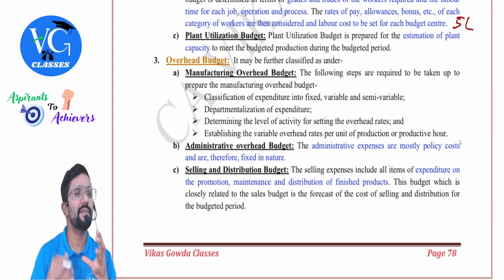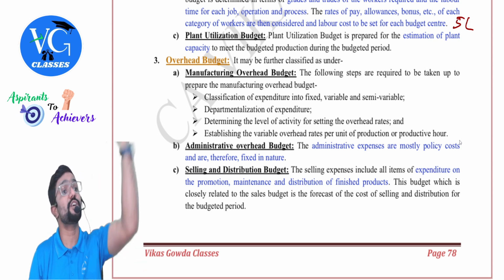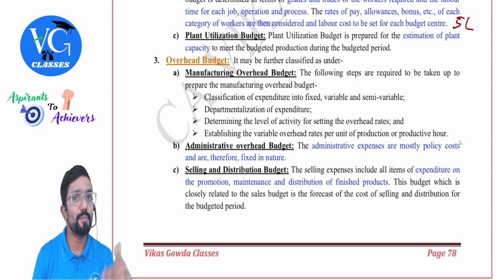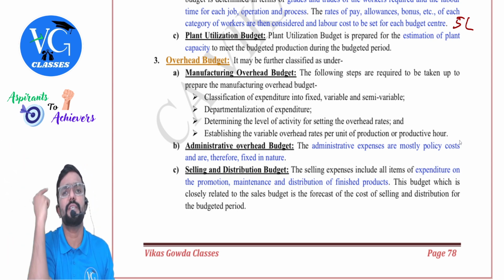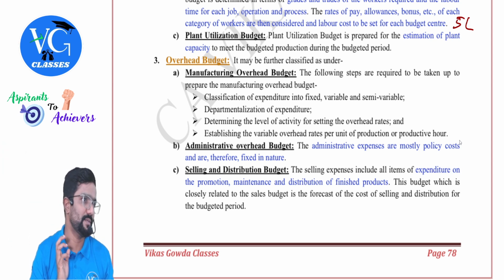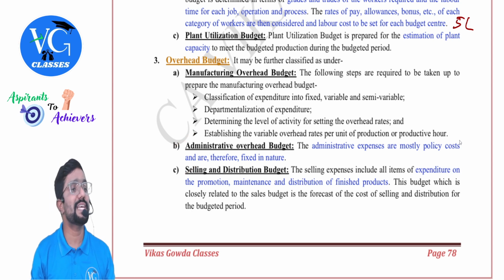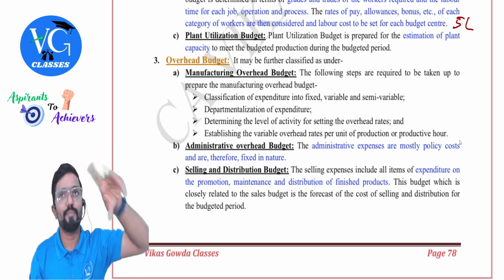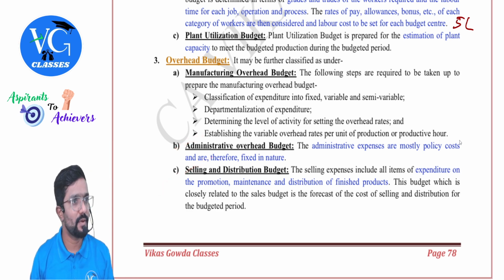So what they do is they will fix a percentage. For example, factory overhead will be fixed as a percentage of direct wages. For example, assume direct wages is 1 lakh. They will tell factory overhead is 20% of direct wages. So 20,000. Same way, administrative overhead, selling and distribution overhead and all, they will fix as a fixed percentage of factory cost. So whatever is the factory cost you have got, apply that percentage, you will get the respective overheads. Got it? Yes.